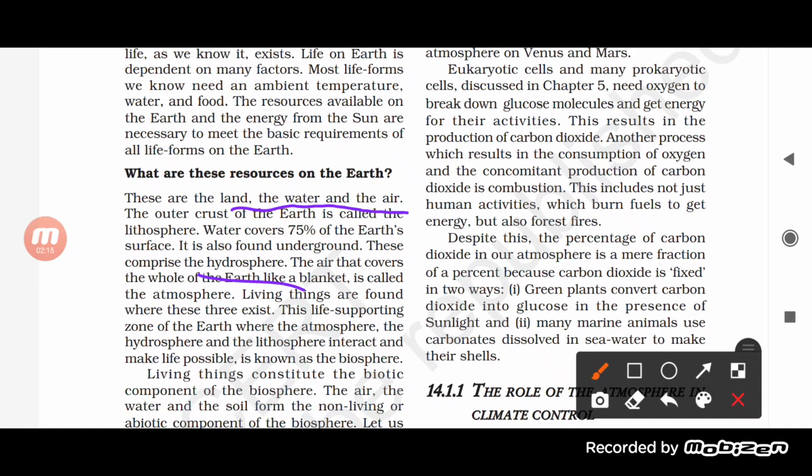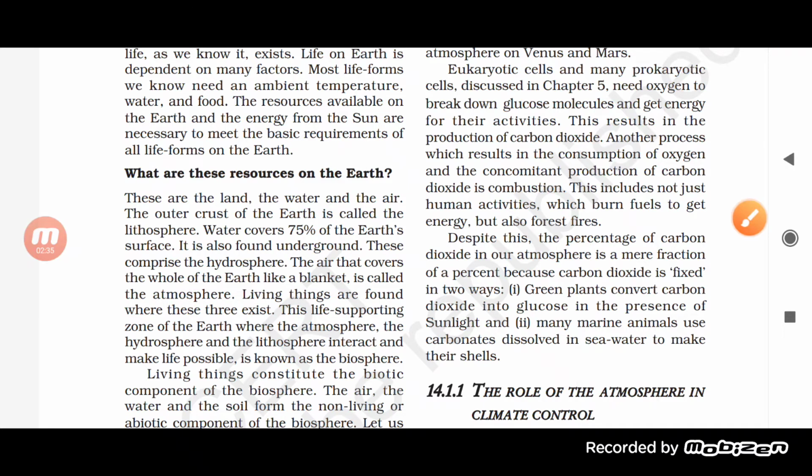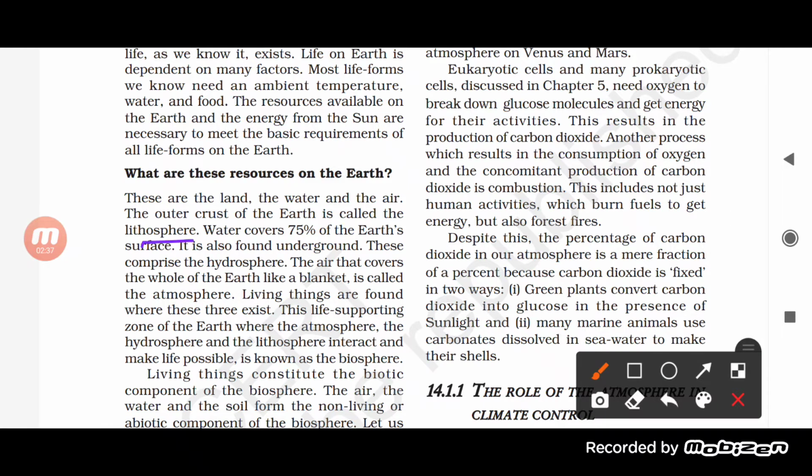So yes, we can say that our earth is basically divided into different layers: the lithosphere and the hydrosphere. The hydrosphere comprises the water, and the air that covers the whole earth is called the atmosphere. So see here, there are three things. First is the lithosphere, then the hydrosphere, and then the atmosphere. Living things are found where these three exist.